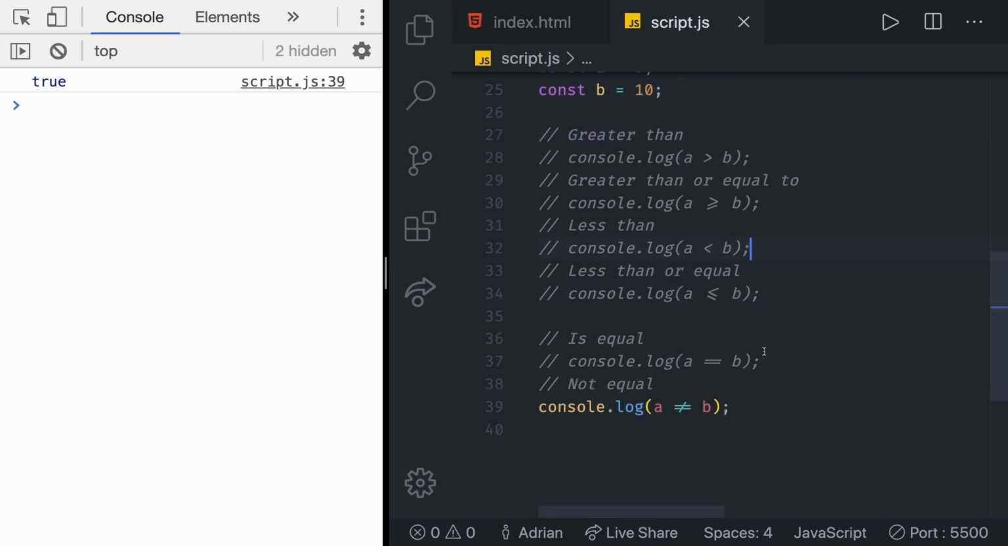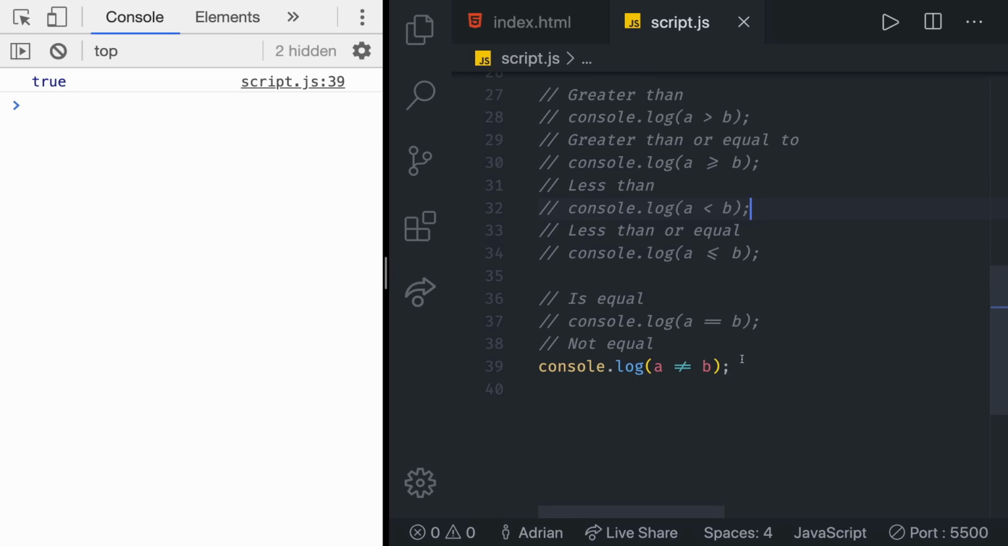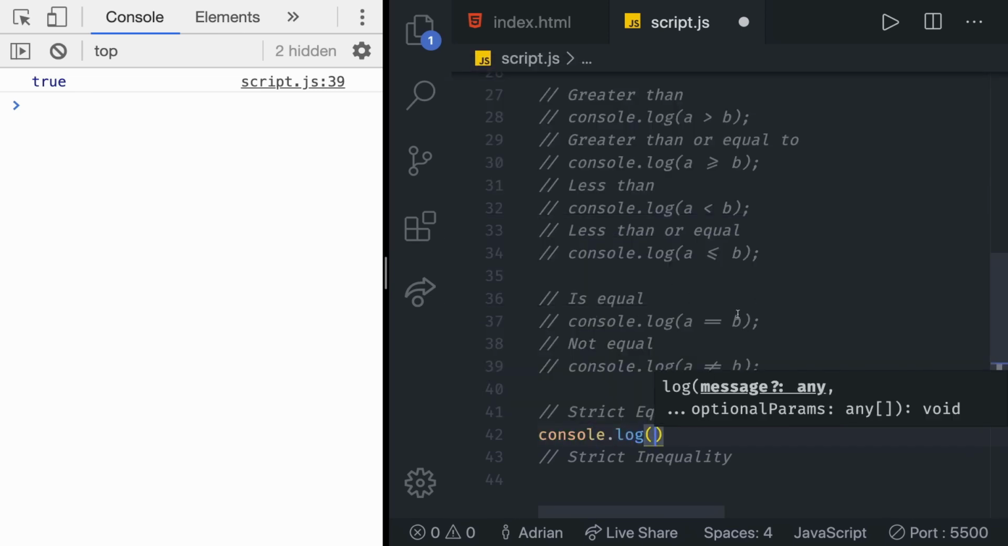What you're going to see more often are going to be strict equality and strict inequality operators. They look like this. So I'm going to write strict equality and then strict inequality. So for strict equality, we do console.log, and it's absolutely the same thing as above, A, but in this case, we don't have double equal sign, we have triple equal sign. So this is a strict equality.